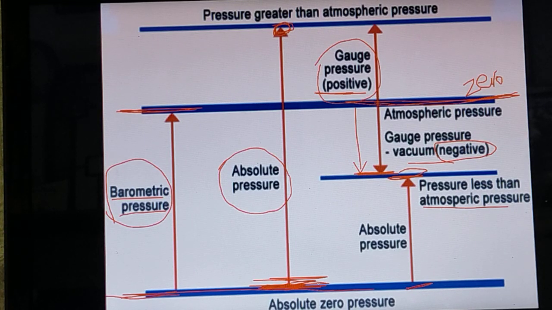For gauge pressure, the atmospheric pressure level is taken as the zero point pressure. Gauge pressure can be positive and negative. Above the atmospheric pressure, it is called positive gauge pressure. Below the atmospheric pressure, it is referred to as negative gauge pressure. That is the main difference.